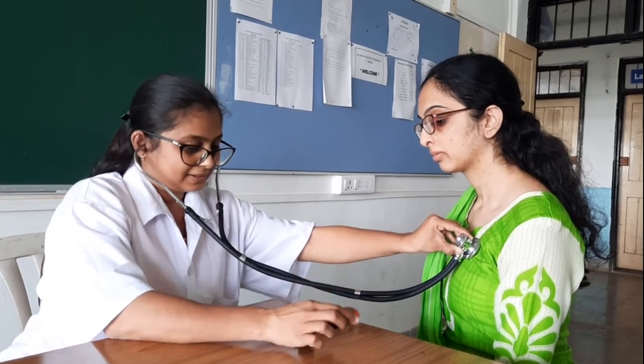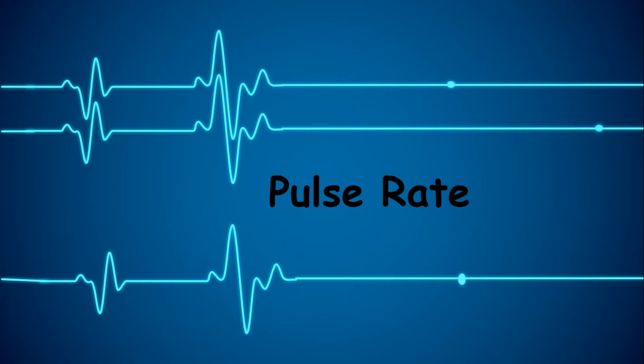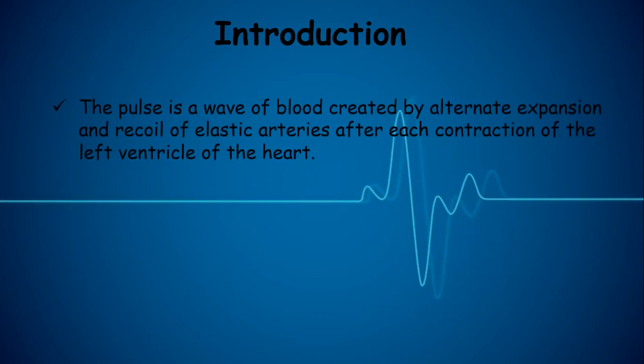And the heartbeat is 75 per minute. Next one is the pulse rate. In the introduction, the pulse is a wave of blood created by alternate expansion and recoil of elastic arteries after each contraction of the left ventricle of the heart.